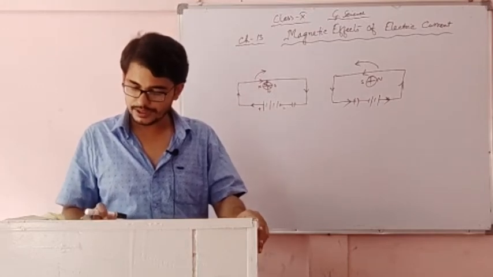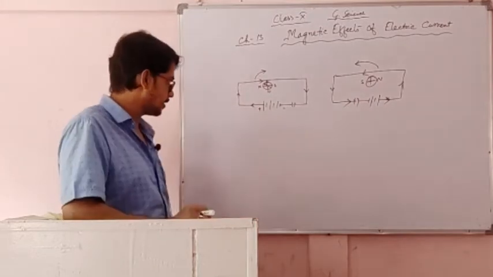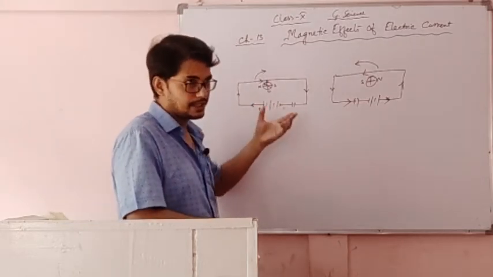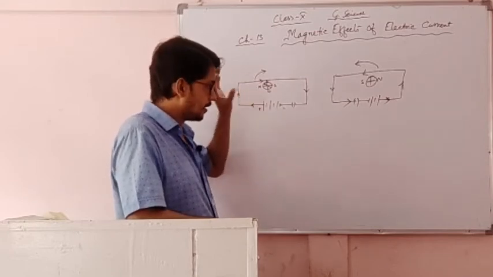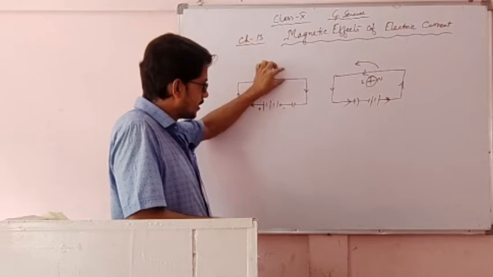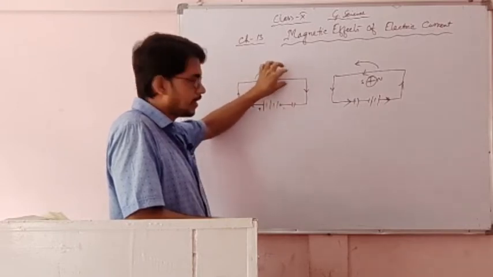After that, when it was established that every current carrying conductor behaves like a magnet, the question arises that this conductor, if it behaves like a magnet, then definitely it also has lines of force.